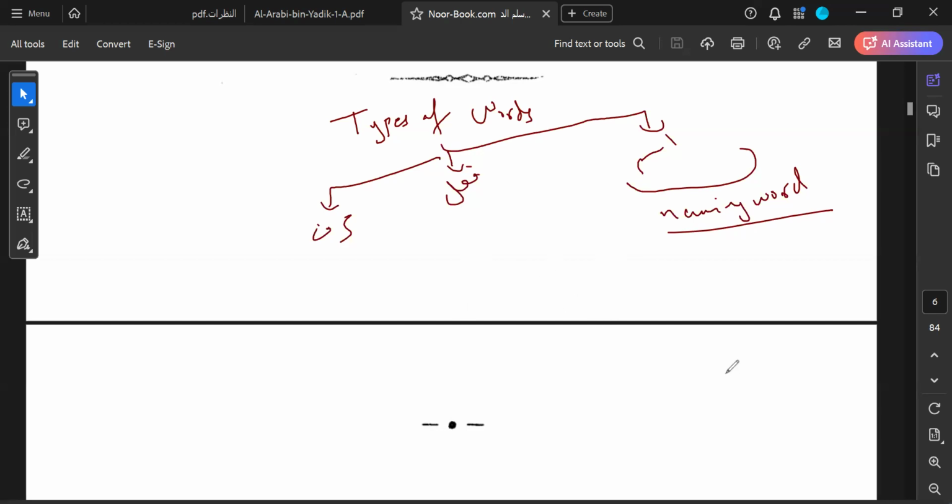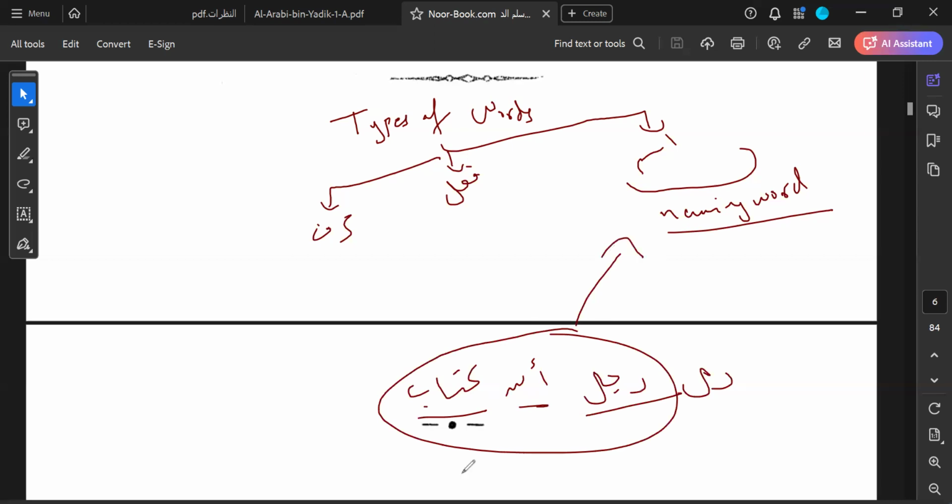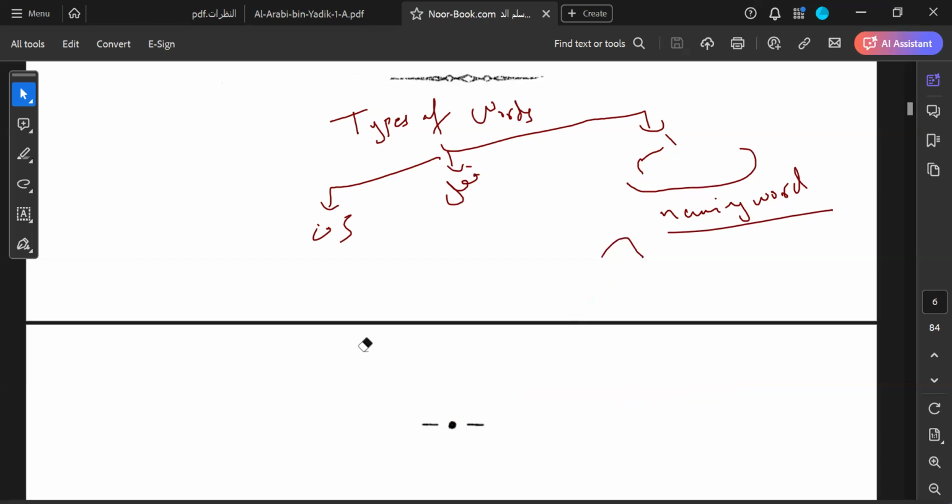So, for example, take the word rajul, asad, kitab. All of these words, when you hear them, you understand the complete meaning. Rajul, man; asad, lion; kitab, book. And they are not connected with time. They're not telling you about something which happened in the past or is happening now or will happen in the future. That's why these three words are asma. They are from the ism. Ism is singular, asma is plural.